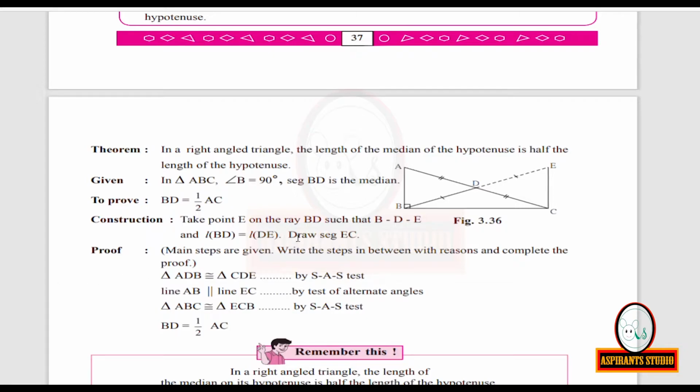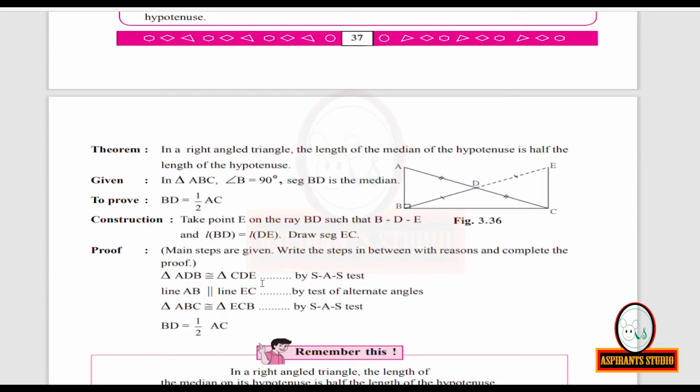And we are constructing, there is a construction. Take point E on the ray BD such that D lies between B and E and length of BD is equal to length of DE. Draw segment EC. So we are making the construction.